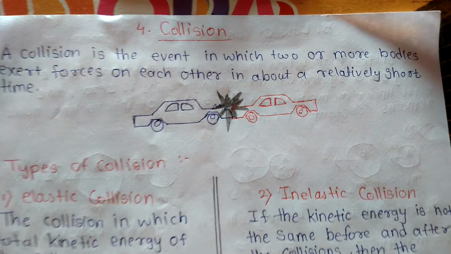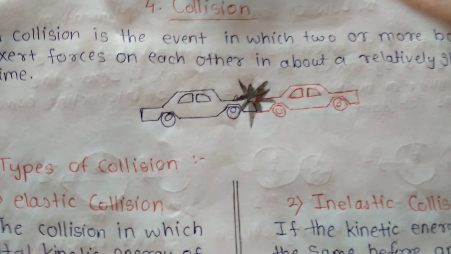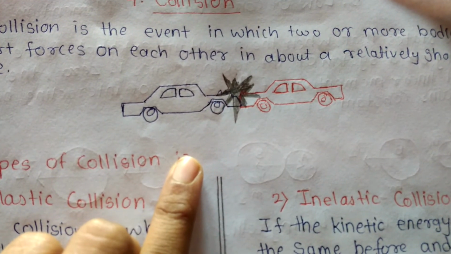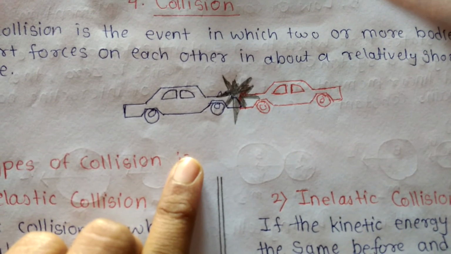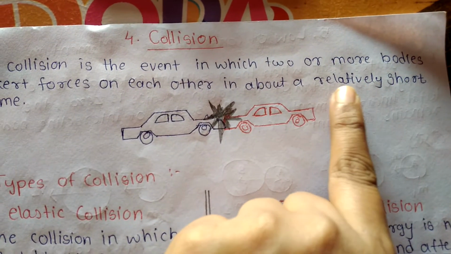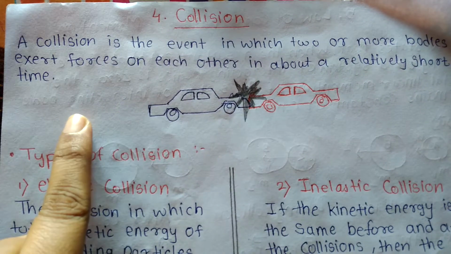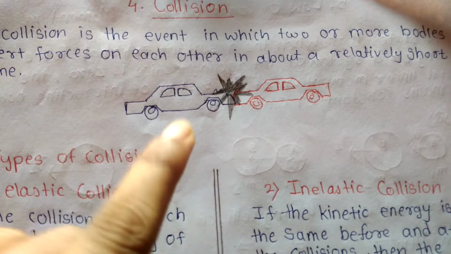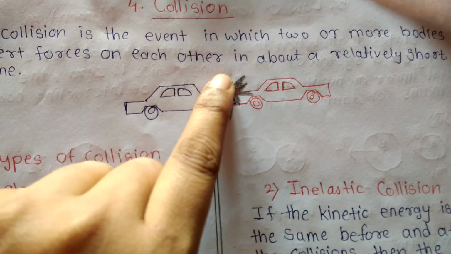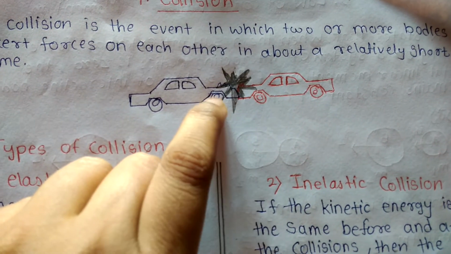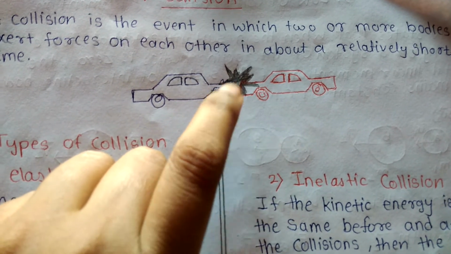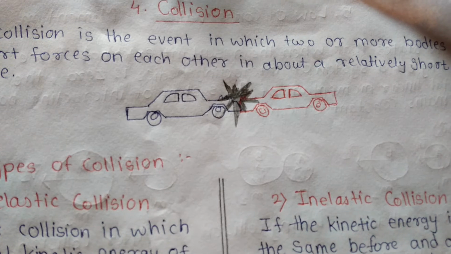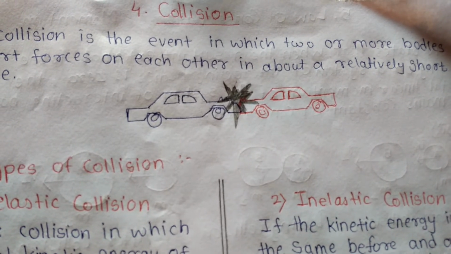So, a simple picture is given here, in which two cars collide with each other. The statement is that two or more bodies exert forces on each other. So these two cars exert forces on each other. This area shows the effect of the collision. In this way, these two cars collide with each other and make a collision.